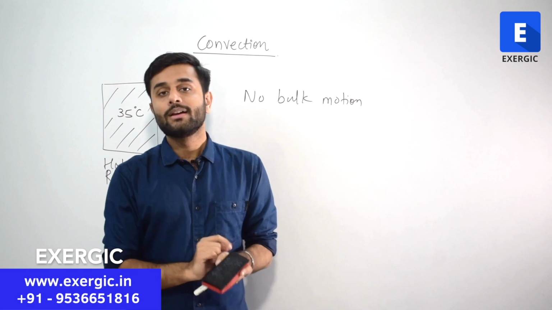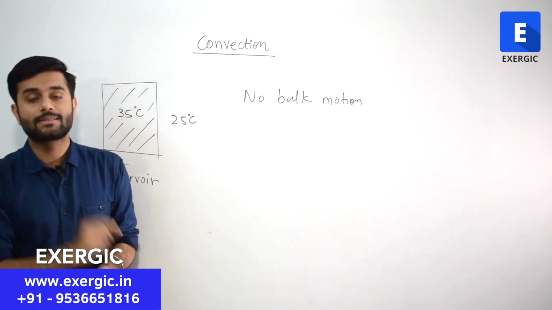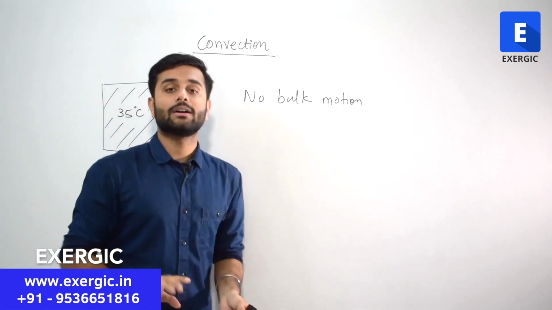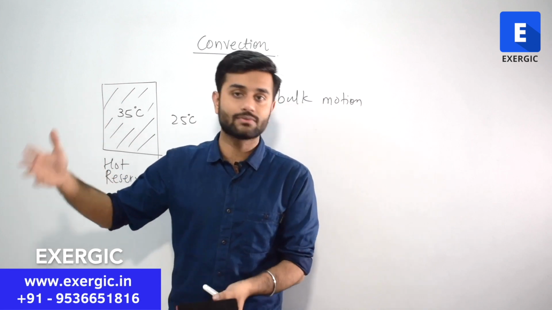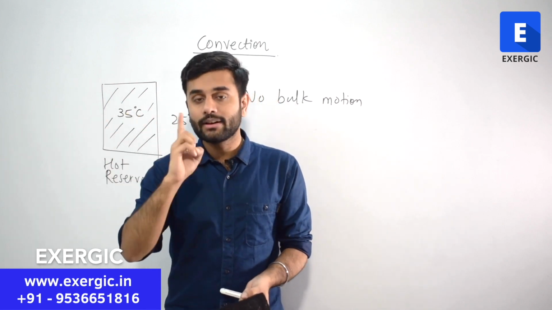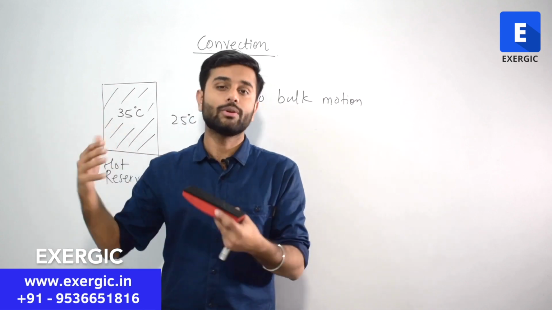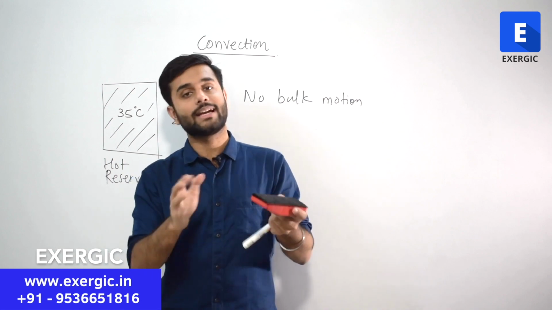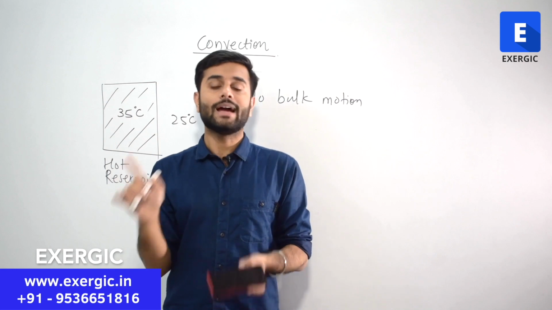Alright. What happens when air is at rest and there is a temperature difference? Conduction will take place. Always remember that whatever cases we covered in conduction, for liquid, for gas, for solids, there will never be any bulk motion. I did not mention this word at that point to unnecessarily confuse you. But here we will be discussing bulk motion. That is why I am telling you that in conduction there was no bulk motion at all.